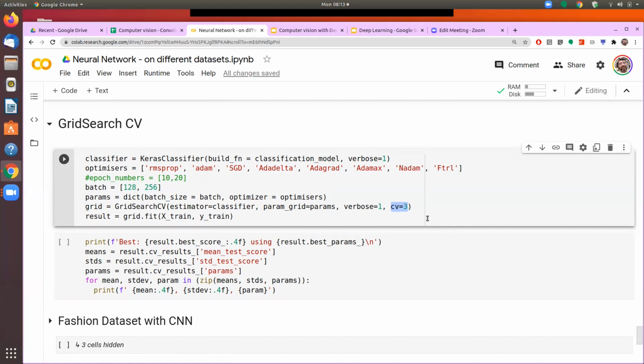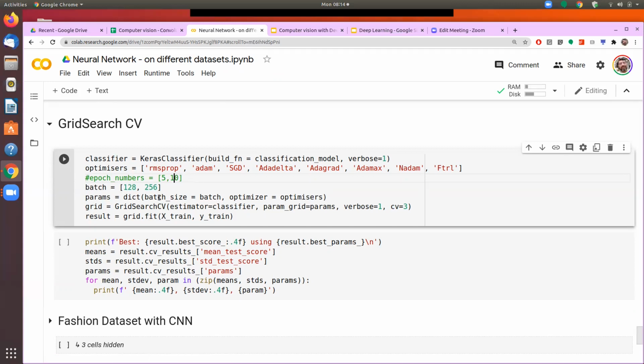And since it is going to run 48 times, let me keep the number of epochs as a smaller number, say 5 and 10, so that we run faster.